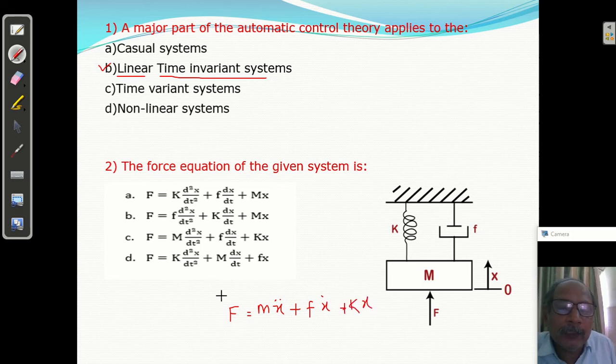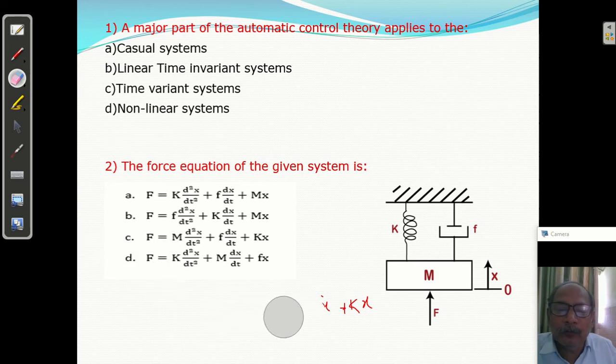This is the equation for this system. So we check: B and C, F equals m d square x by dt square plus small f dx by dt plus kx. So B and C answers are correct.